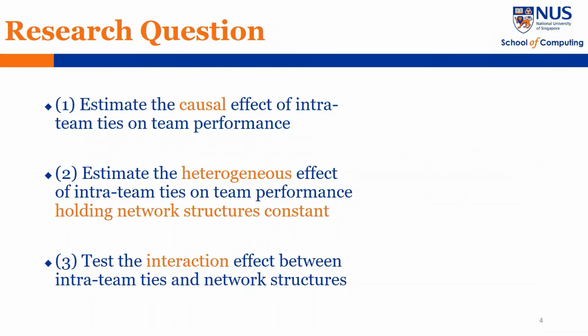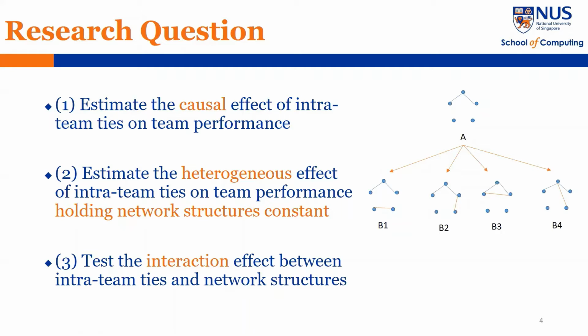More specifically, our research questions contain three parts. Firstly, the average effect of intra-team ties on team performance. Take network A as an example. After adding one tie to network A, we can get network B1, B2, B3, and B4. We want to know, on average, whether adding one tie to network A can improve team performance, and if yes, to which extent. Secondly, we will estimate the heterogeneous effect of intra-team ties holding network structures constant.